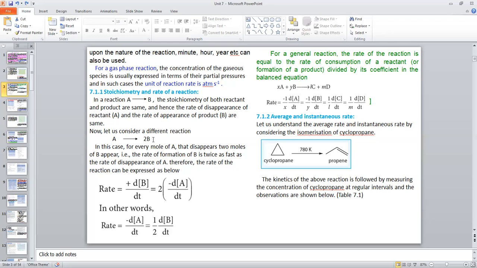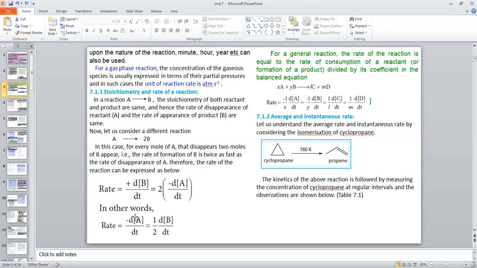So we have to adjust the expression as follows. You see, in terms of B, the rate is dB by dt, and this value is double the rate of disappearance of A. So dB by dt equals 2 into minus dA by dt.